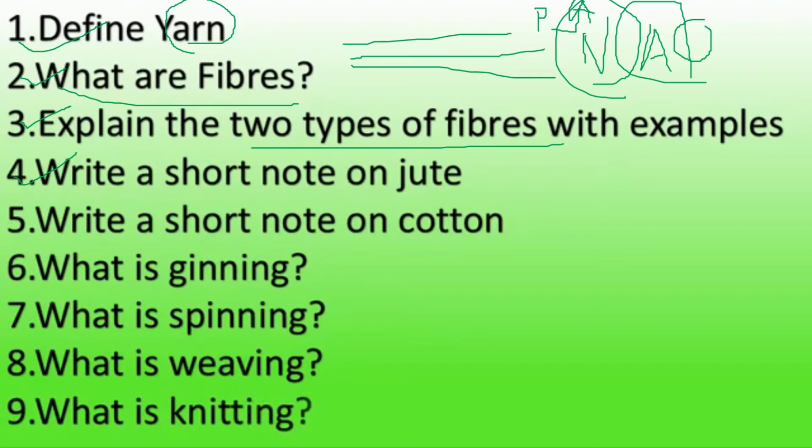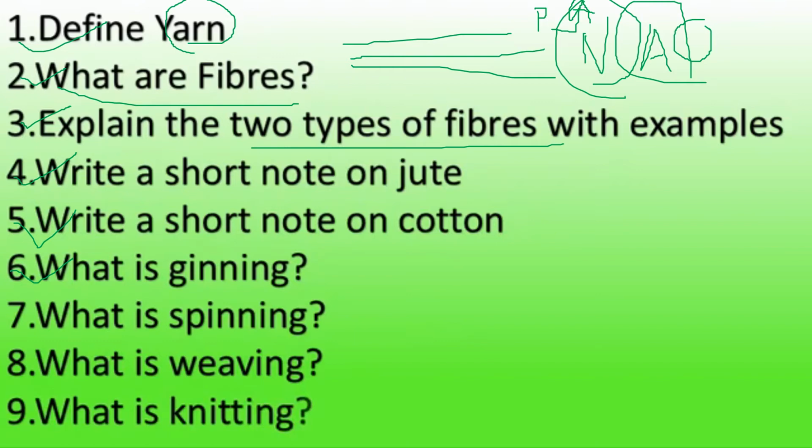The cotton fields have cotton bolls. After maturing, they burst open and the seeds covered with cotton fibers can be seen. From these cotton bolls, cotton is usually picked by hand and the fibers are separated by a process called ginning. Ginning was traditionally done by hand, and nowadays it is done by machines too. Clear? So we have discussed the answers to the next 2 questions, that is write a short note on cotton.